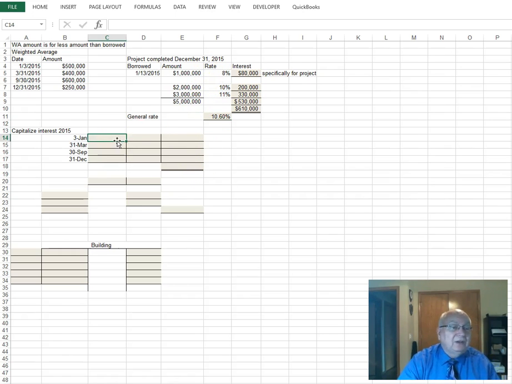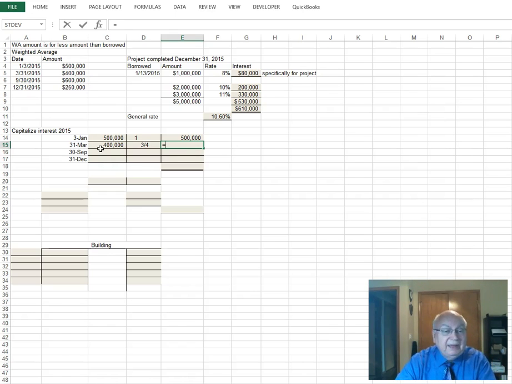So the first thing we have to do is look at how much did we actually spend. So we had 500,000 on January 1st, and that's for 12/12ths of the year. We multiply the 500,000 times the 12/12ths, and that gives us 500,000. Then on March 31st, we spent another 400,000, because what we're trying to find out is how much on average was out there. Now, that was out there for 9 months, so it's 9/12ths, which converts to 3/4.